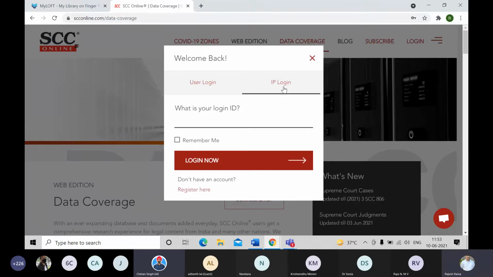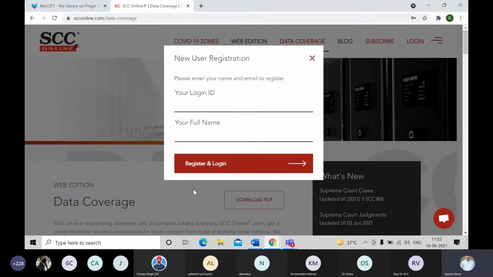Thank you, Chetan. So IP login is the gateway. It will authenticate you as a user on the portal of SCC Online via your GLC college. Now, in this case, you'll have to simply enter your email ID which you have registered. If you are new to this system, you will click on the register here link at the bottom. Once you click on that, it will prompt you to enter your email ID as your login ID and your full name, and further you will click on register and login.